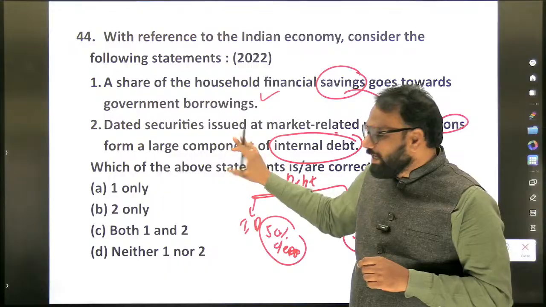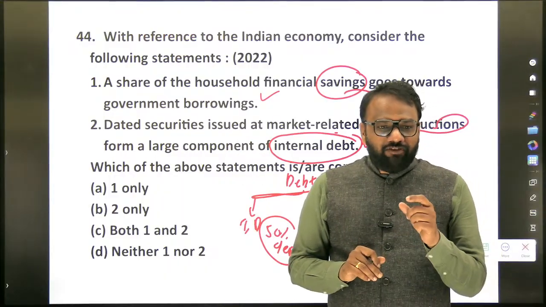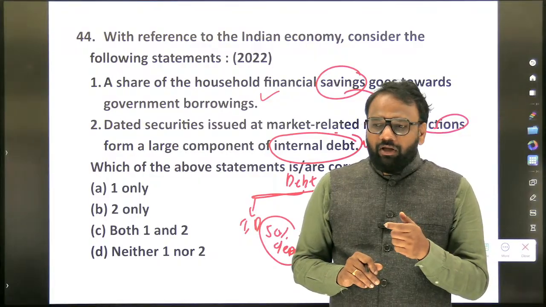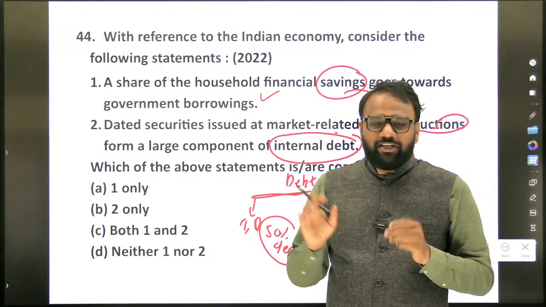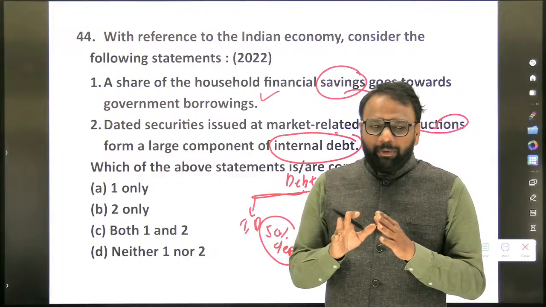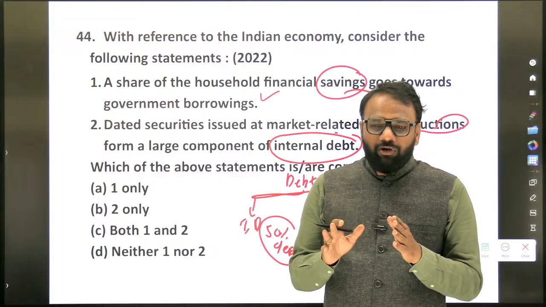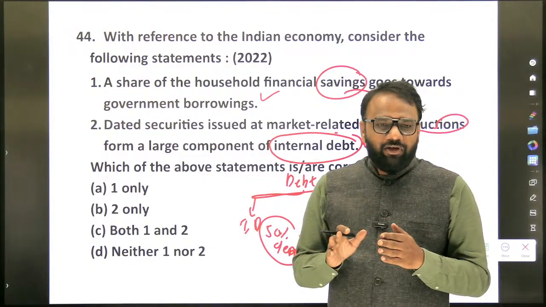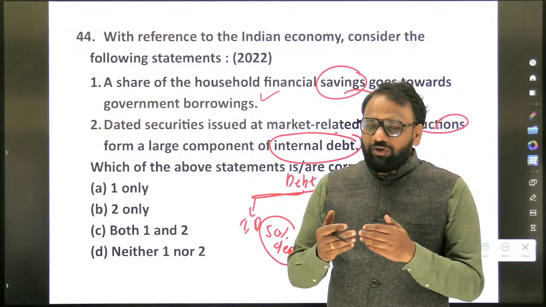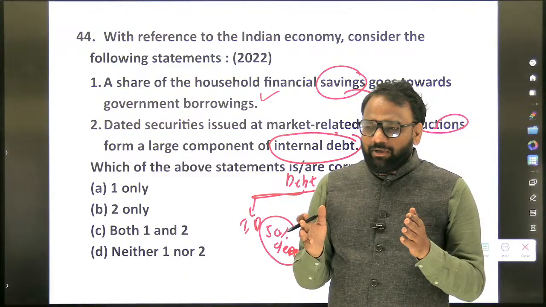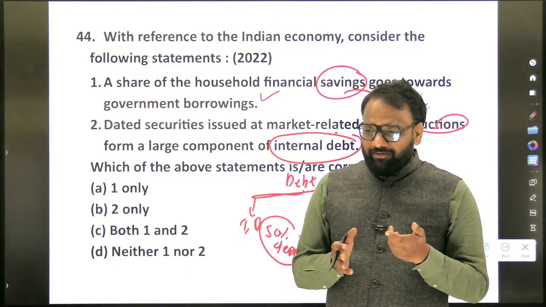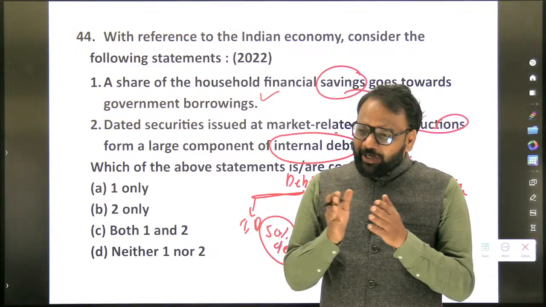See here, whatever the debt we have seen, this information will generally be part of the budget document, and also sometimes part of the Economic Survey. But here we will not be preparing the Economic Survey or the budget document, because this is going to remain the same for 2026, 2027, 2028. All of a sudden, dated securities will not lose their dominant position. It will not be occupied by something else.